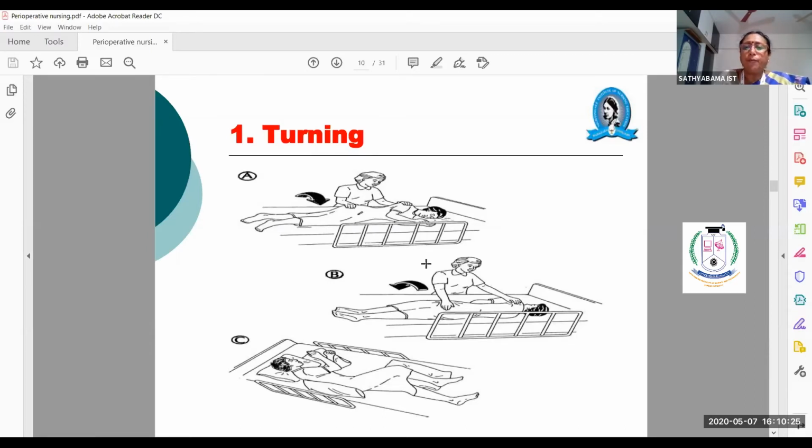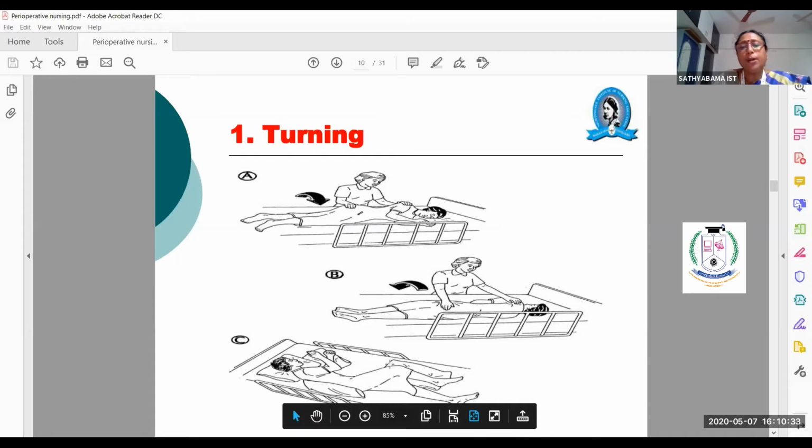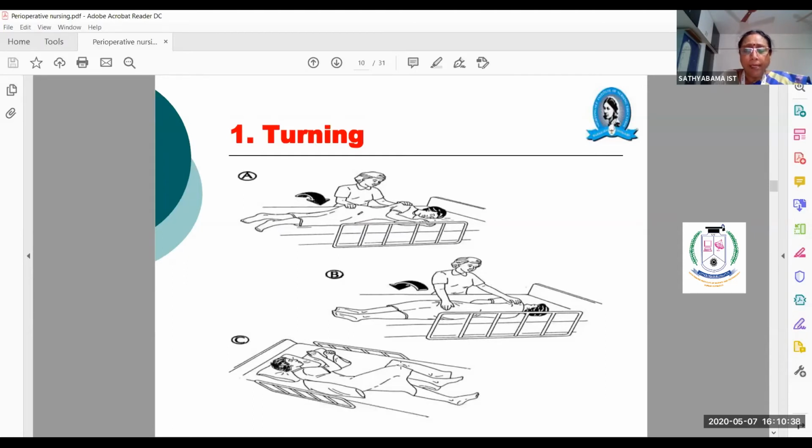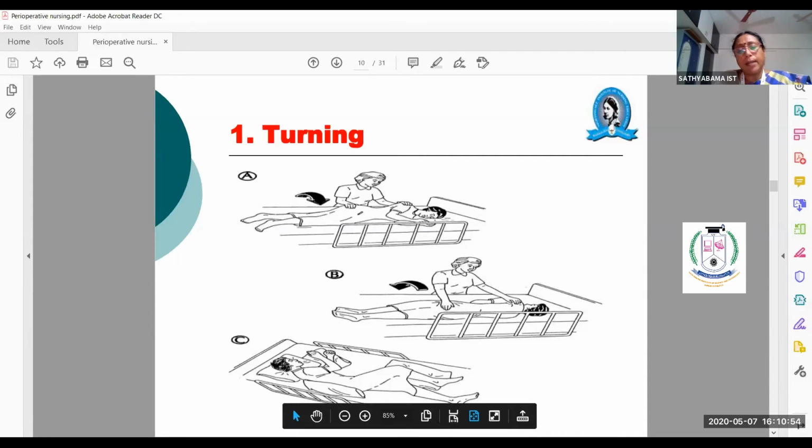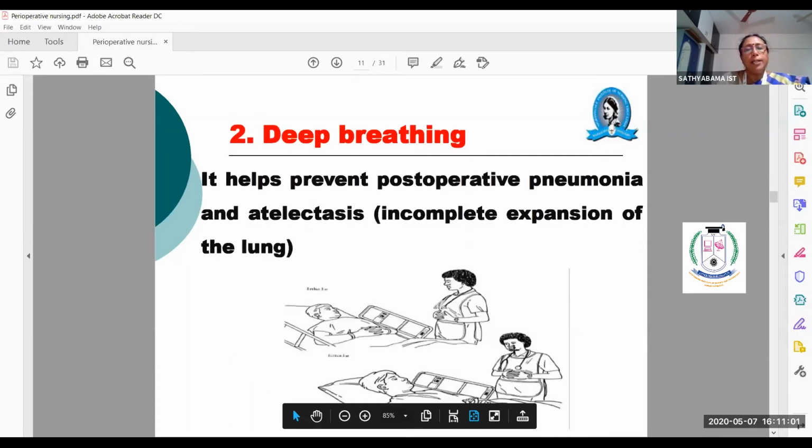Then every 4 hours you have to turn the patients like this. And in between the two legs, you have to provide support to the knees with a pillow. Also, a pillow has to be supported at the back of the patient. This area you have to keep, and the patient should not lie down flat, because of accumulation of fluids in the lungs.